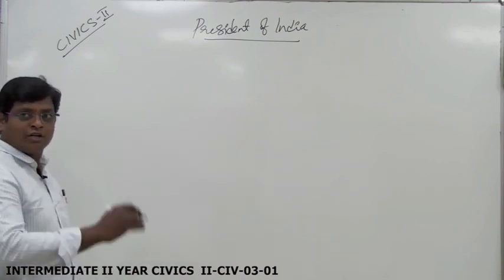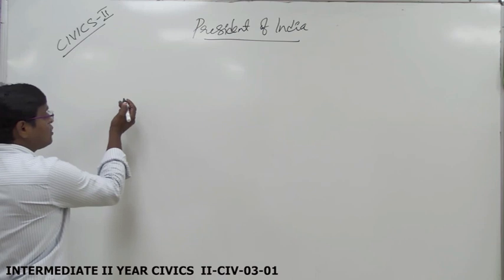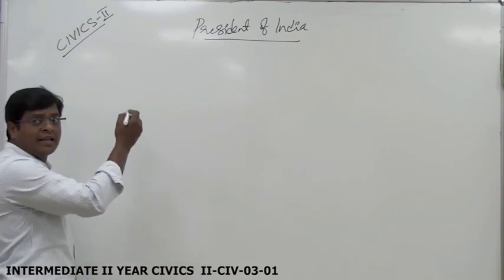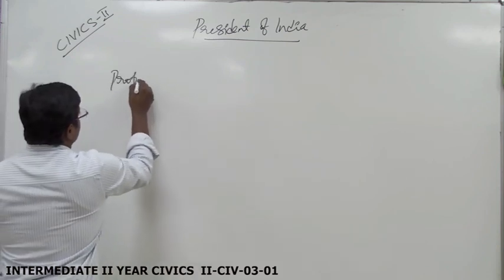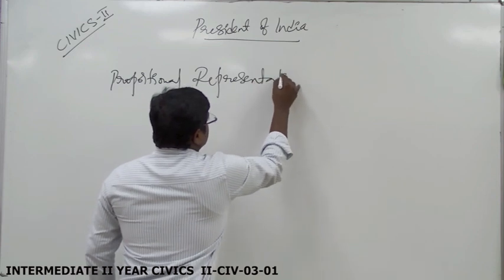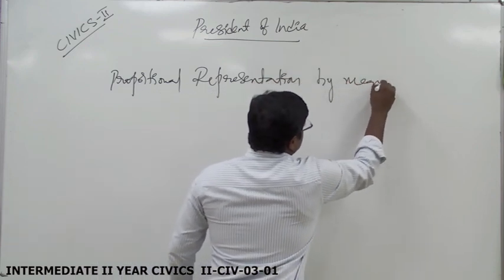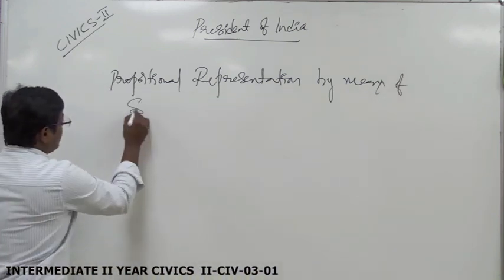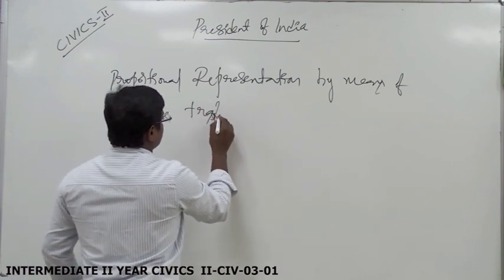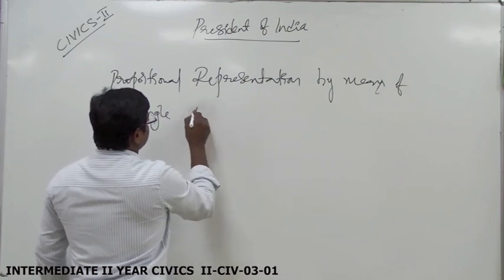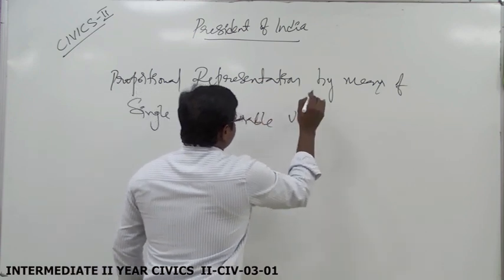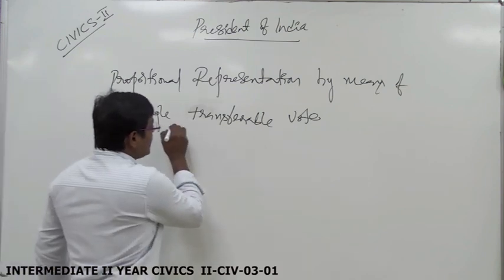According to Article 55, the President of India is elected with the manner of proportional representation by means of single transferable vote.